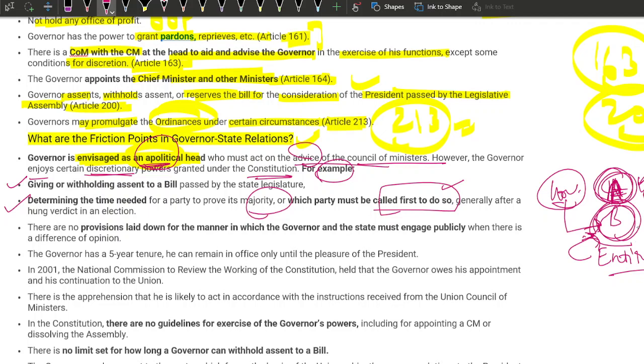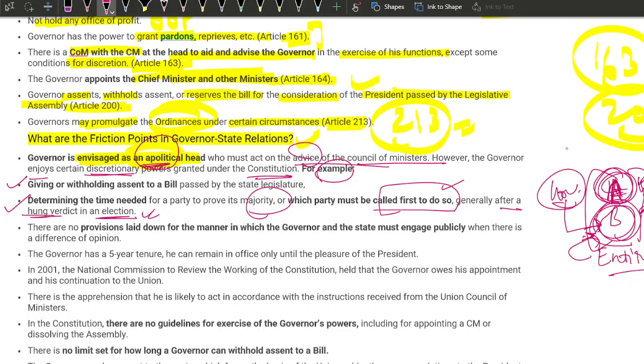What happens in the entire night if party B has increased the number of votes, or has done some horse trading or anything like that in the political arena? They can become the winner party in the state legislature, and this is how the governor decides the future of the state legislature, generally after a hung verdict in an election. So yes, this happens when there is a hung verdict, when there is no clear cut majority.